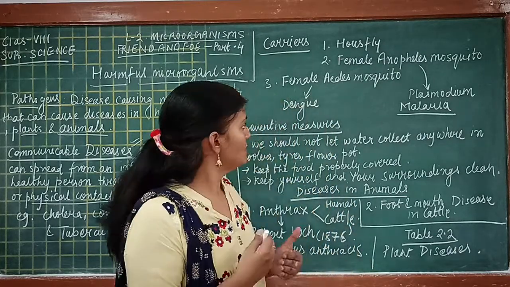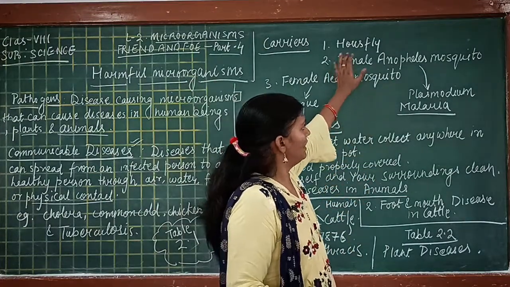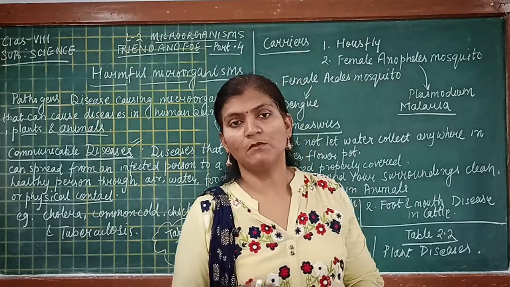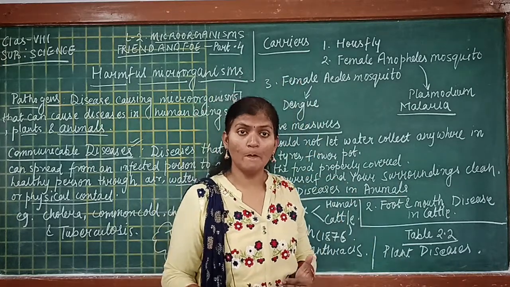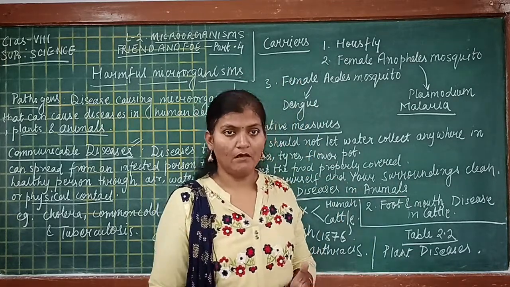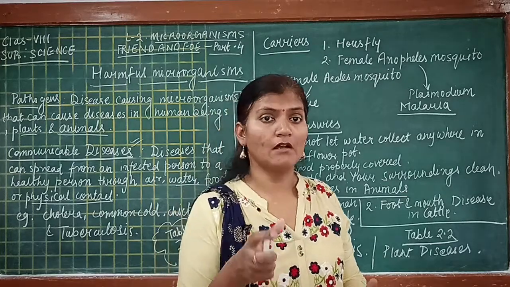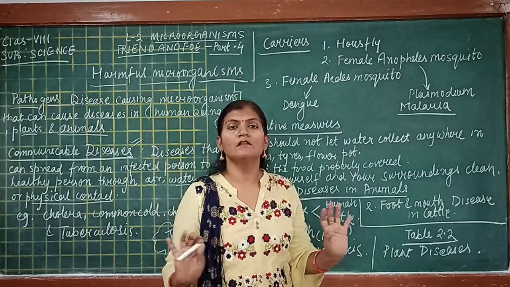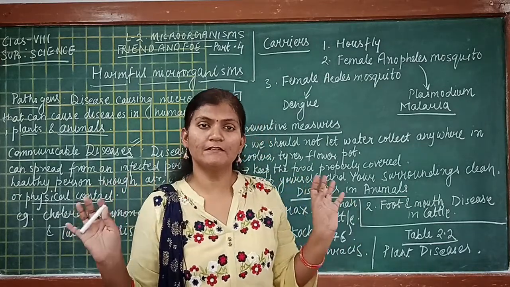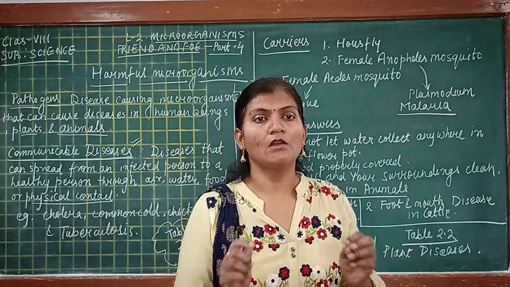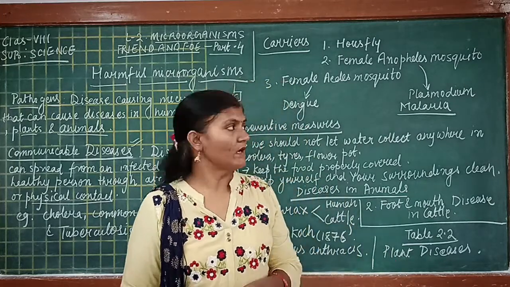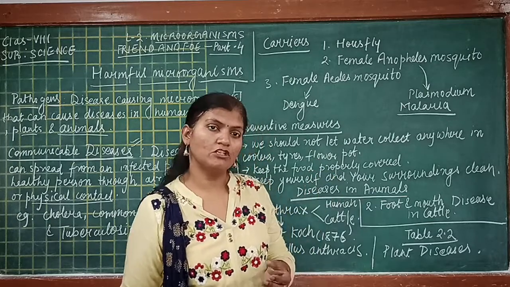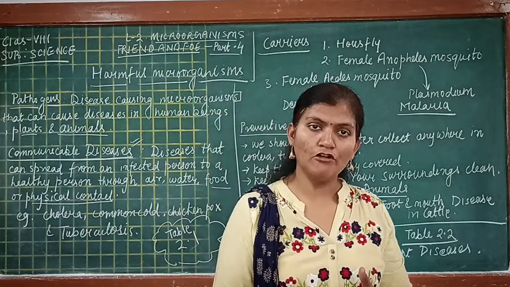Now what is special about this female Anopheles mosquito, why has it been mentioned here? Because this female Anopheles mosquito is the main carrier for a deadly disease, which is malaria. Malaria is a common disease and it spreads in areas which are not clean. This female Anopheles mosquito breeds in stagnant water. From there